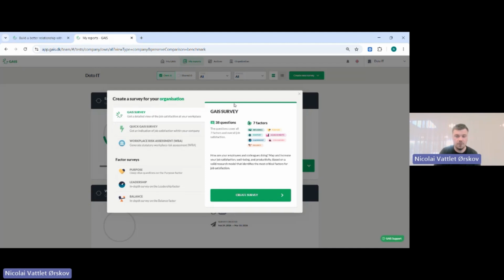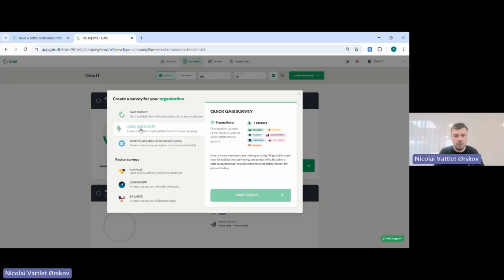So the first one is called the GAIS survey. So that's the bigger of the 2 that we have. As I told you, it says 38 questions, but it's the 37 plus 1 with the ranking exercise. It is based on these factors here. And if you would like to create this one, you just press create survey, and then you will enter the setup phase.